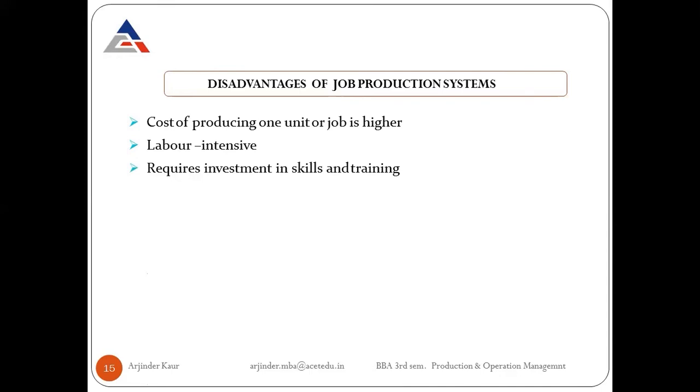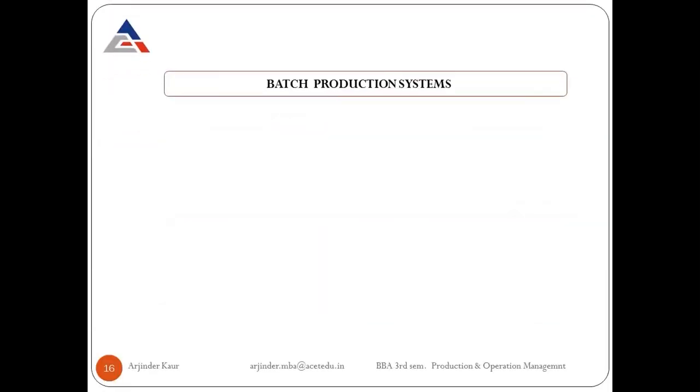Next is it requires investment in skills and training. Because we need people with various skills, in case we couldn't find the people, we also need to train them in the latest skills. So it requires a lot of investment for training the people with the newer skills as required by the company. So now we are moving to the next production system, batch production system.